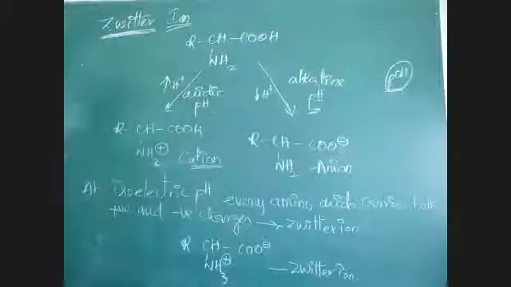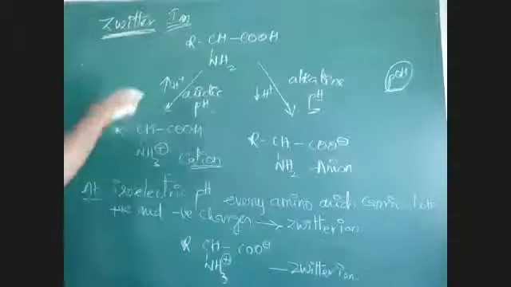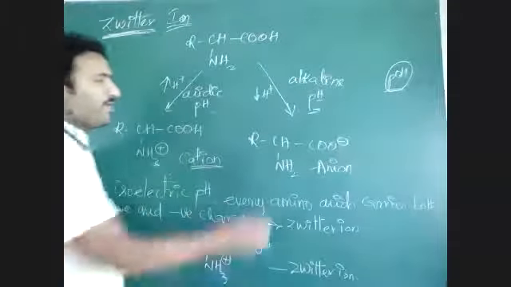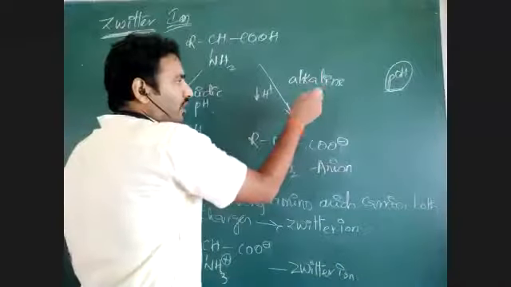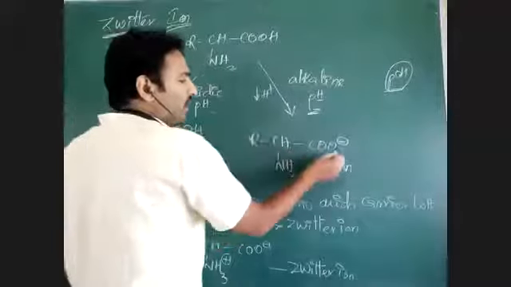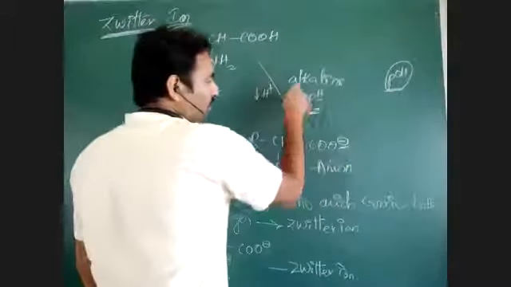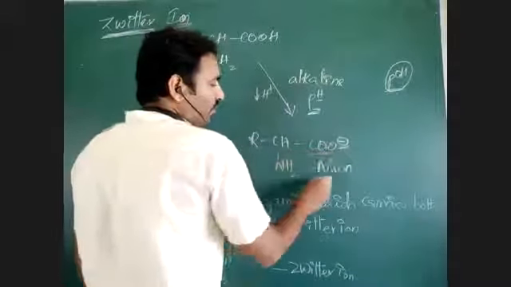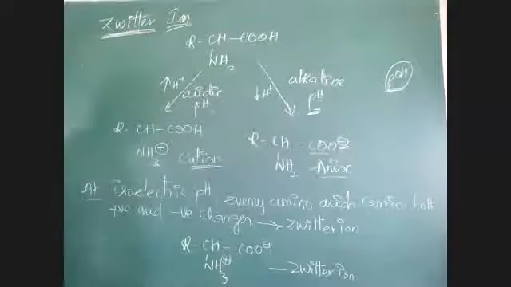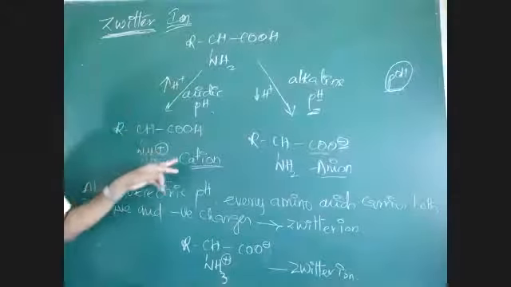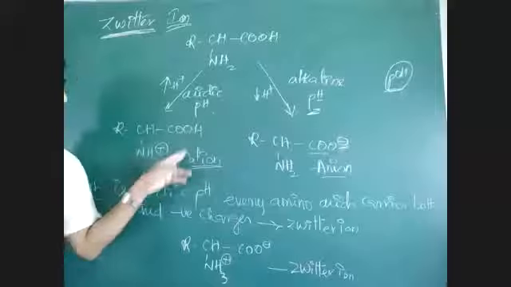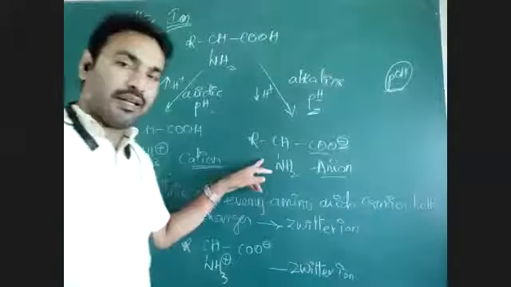Now I will repeat. Normally in acidic pH, an amino acid will exist as a cation. In basic medium, where the H plus ion concentration is less, this amino acid will donate protons to the medium and the COOH group will convert into COO minus, which is the anionic form. So an amino acid in acidic medium will act like a cation. In basic medium it acts like an anion.